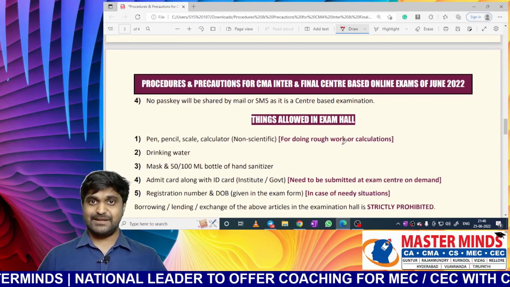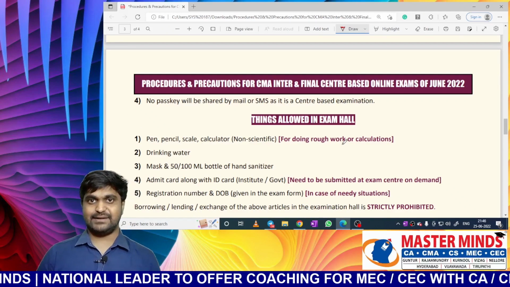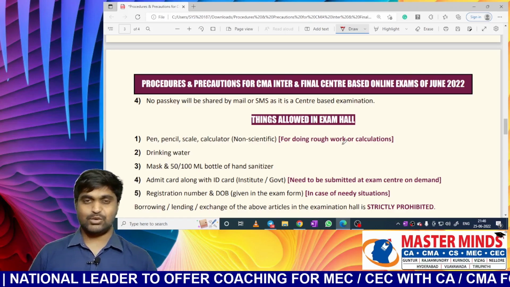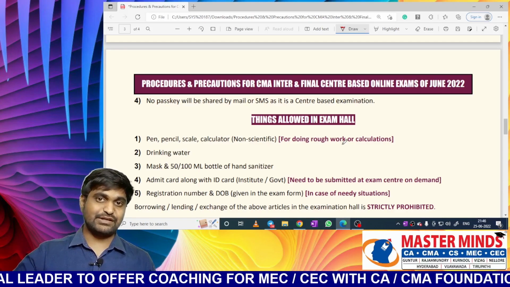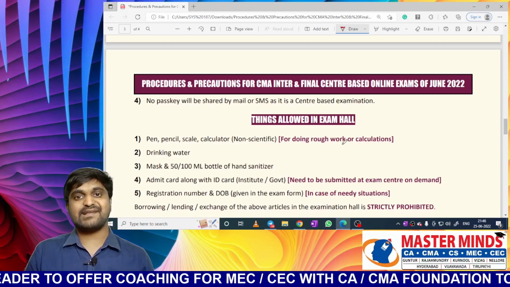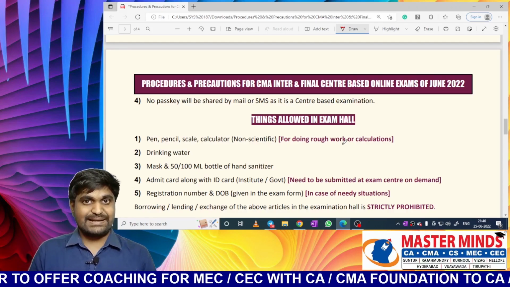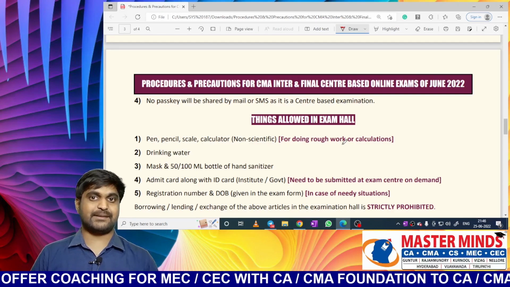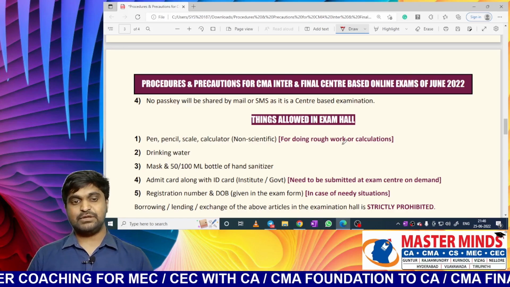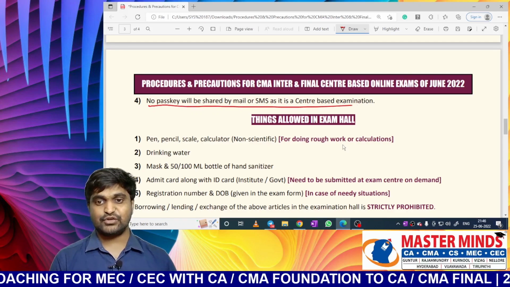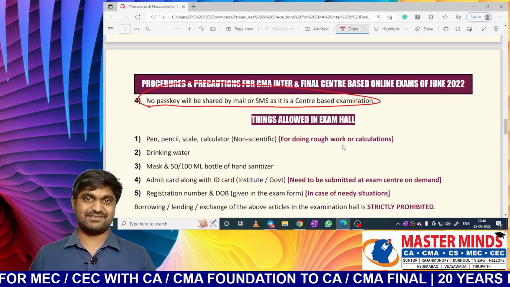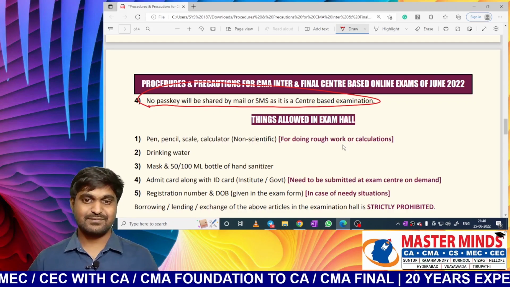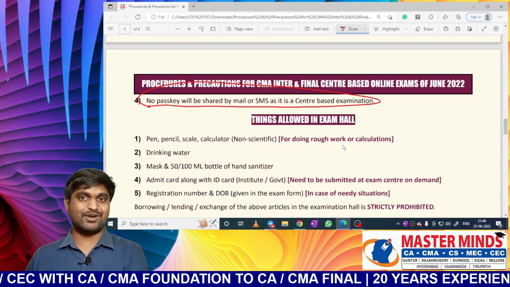Sir, will there be any pass key in order to log in into the exam? No, this is not a home based online exam. For home based online exam, the institute will forward you a pass key which you need to enter at the time of logging into the exam. But this is a center based exam, so pass key is not required. So the institute will not send any pass key to you. So don't worry about pass keys. It is not applicable to you, and you are in CMA inter or final, not in CMA foundation.